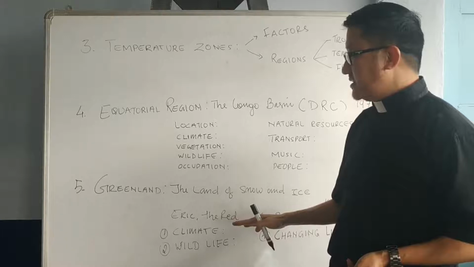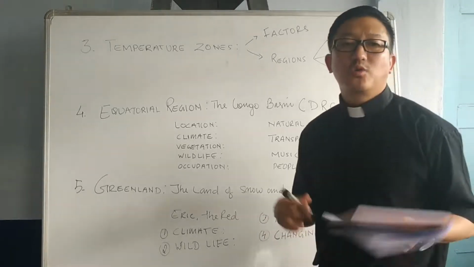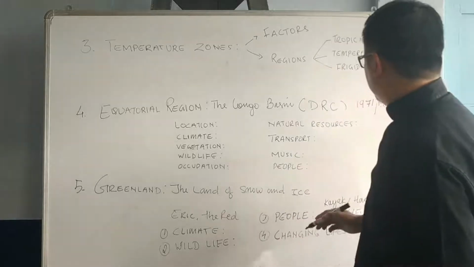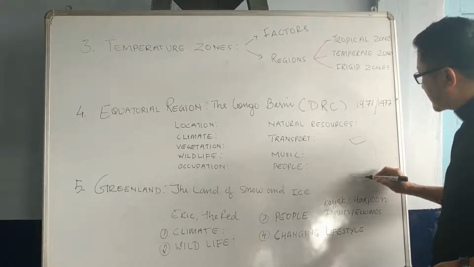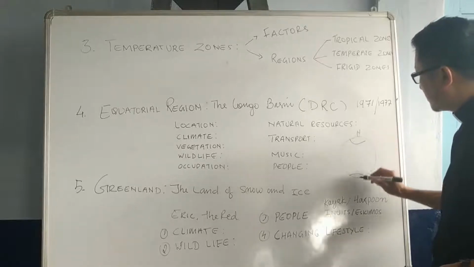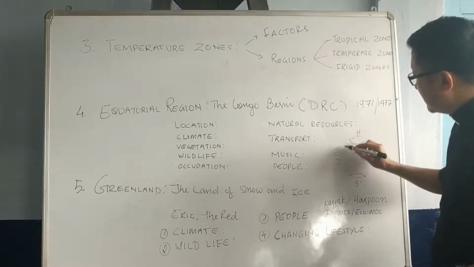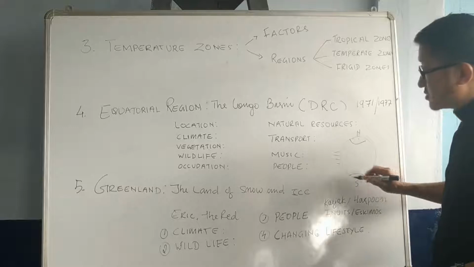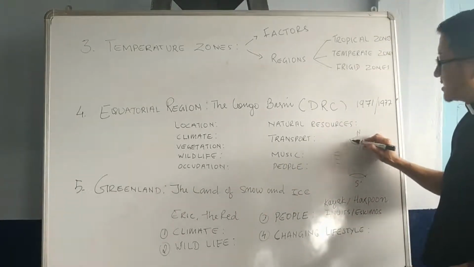This country falls in the frigid zone, we said. Frigid zone means whole place. In the globe, if this is the globe, okay, the cold place, top here, North Pole, South Pole. This place also is very cold, this place also is very cold, because sun rays is coming here. This place is very hot. This place is very cold, this place is very cold. So this particular country, the Greenland, falls somewhere here, I said.